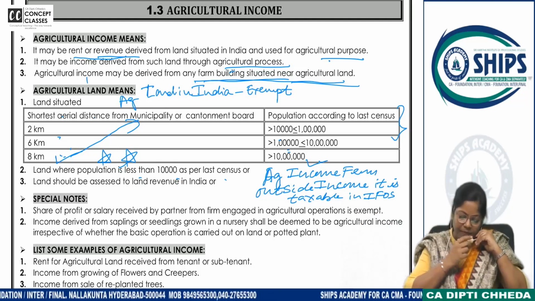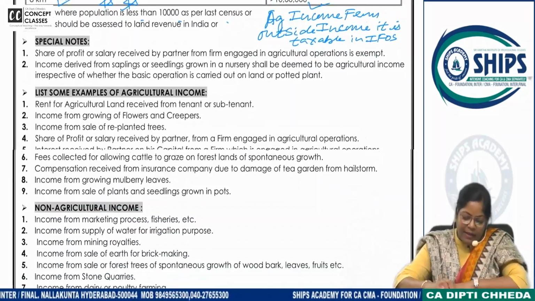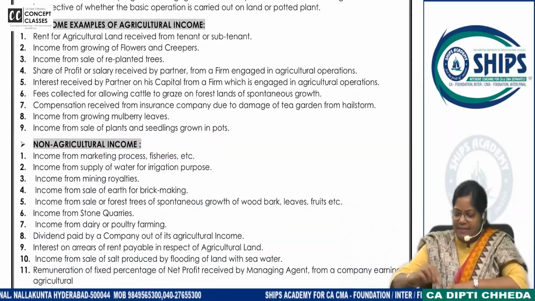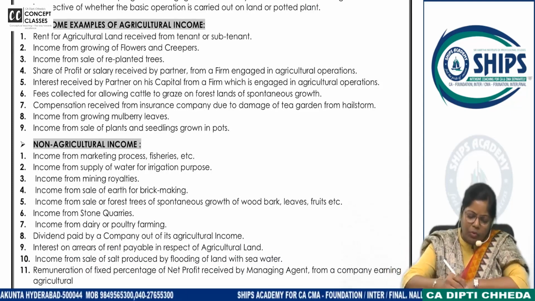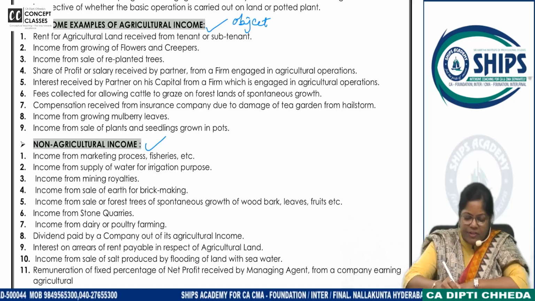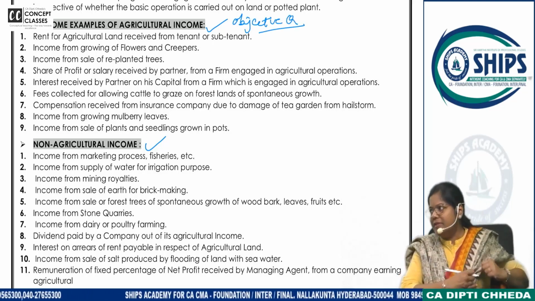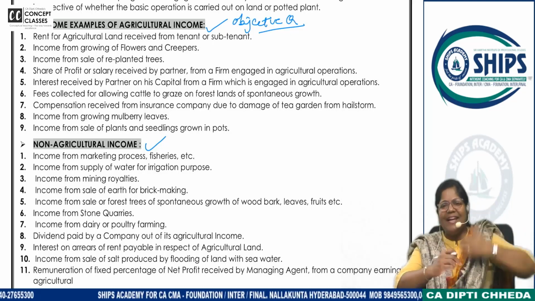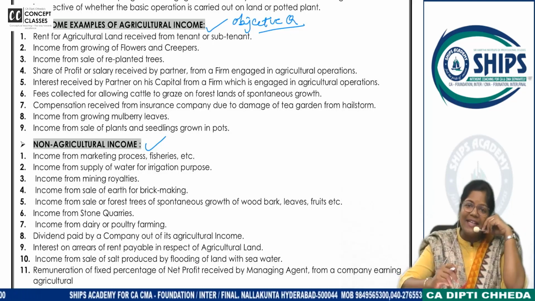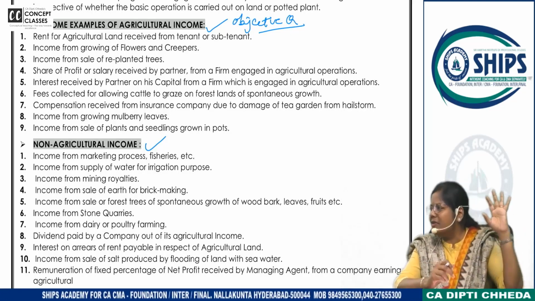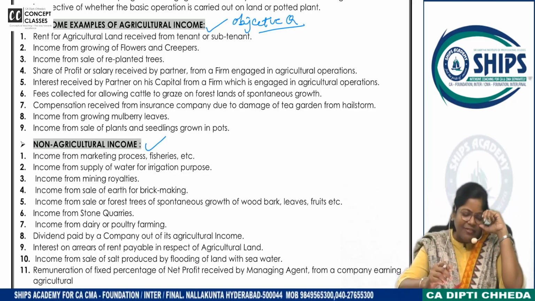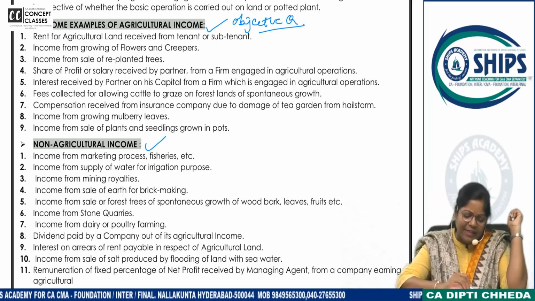Now, let us see some special cases. Mark these both tables as important for objective questions. Now you have all kinds of objective questions, MCQs and true and false and all. So there they can ask you, is this an agricultural income or not? Simple. So let us see first the cases which are agricultural income.